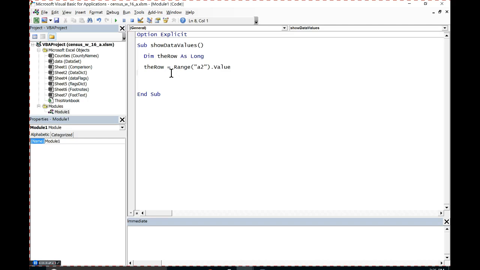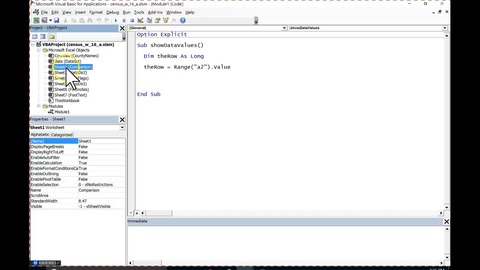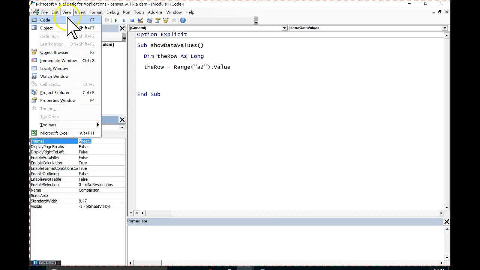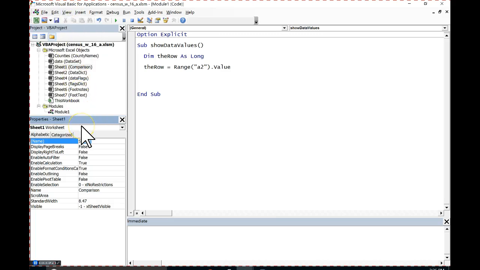But because I have multiple sheets, I've got an A2 on every one of these sheets. And so I would prefer to give it some identifier to the sheet. Why don't we go ahead and do that? And the easiest way is just to give this sheet a better name. So I think we've talked about this before, but there are two names for this worksheet. Comparison is what we have on the tab, but the name we refer to it in code is right here, and I can change that right here on my properties sheet. If that property sheet isn't showing, F4, we'll bring it up, or View, Properties Window, we'll bring that up. And so I'm going to call this summary.